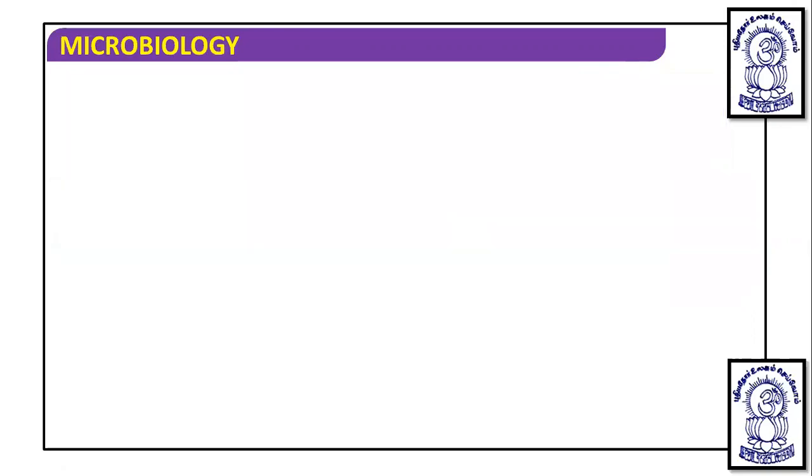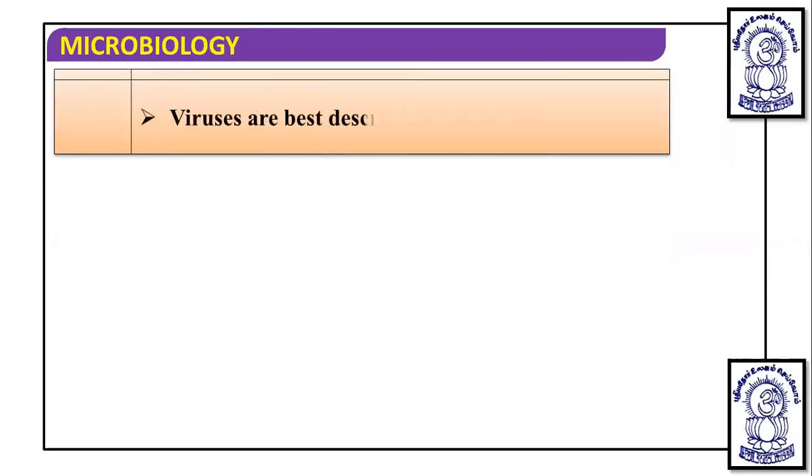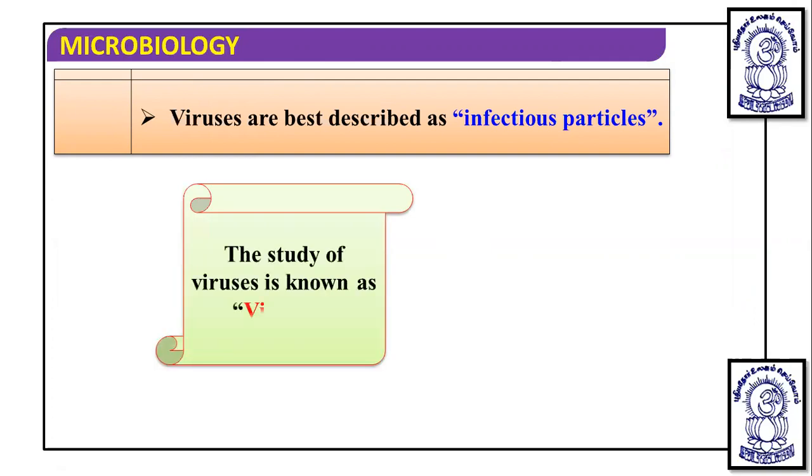Now the viruses are best described as infectious particles. Yes, they are infectious particles, but they are considered as neither living nor non-living, and they are made up of protein and nucleic acid. The study of viruses is known as virology. So it is a branch of science which deals with the study of viruses.